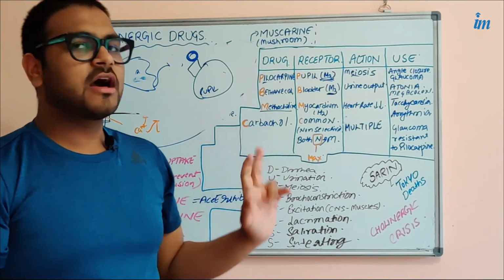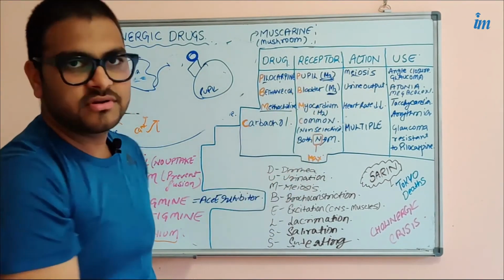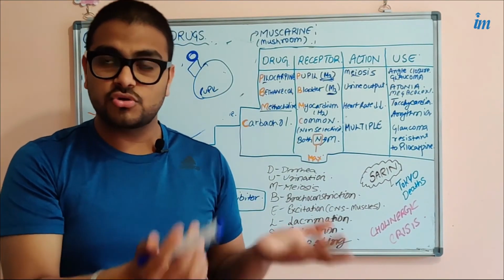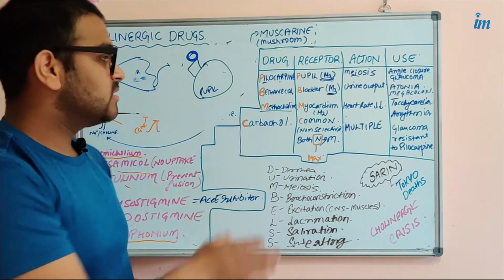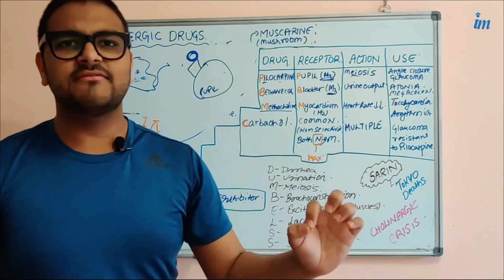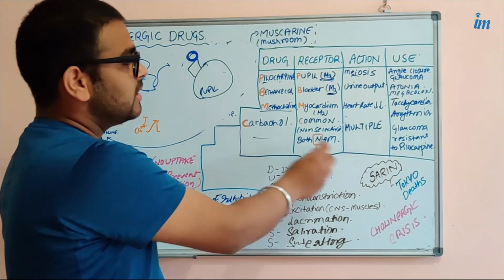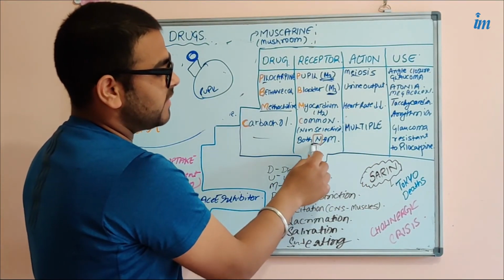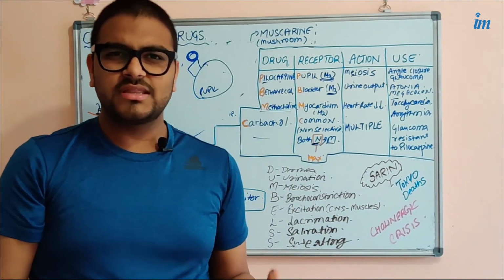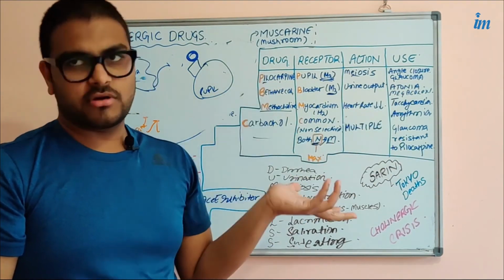Similarly, we have carbachol. You should remember it is not selective, as the earlier drugs only bound to the muscarinic receptor. Carbachol can bind to both the nicotinic and the muscarinic receptors, so it will produce mixed effects. So this drug is not preferred much and doesn't have that much use, because we want only selective action on some organs to treat the patient. Carbachol has multiple effects because of binding to both N and M type cholinergic receptors. So where can we use it? Only in cases of glaucoma that is not treated with pilocarpine.